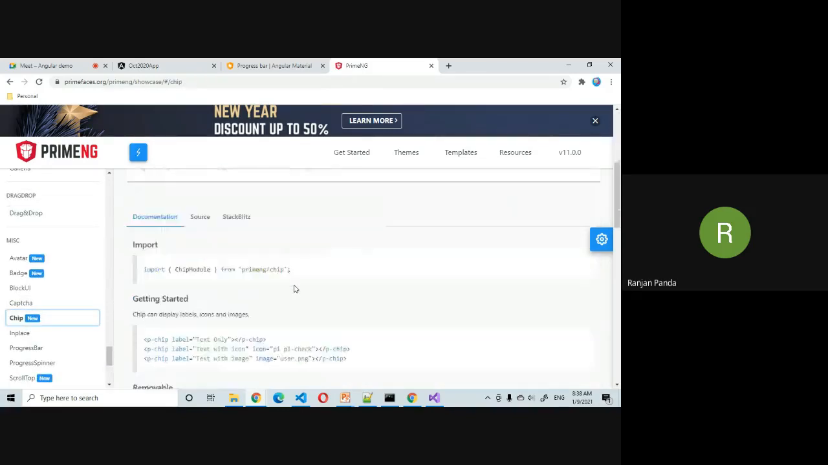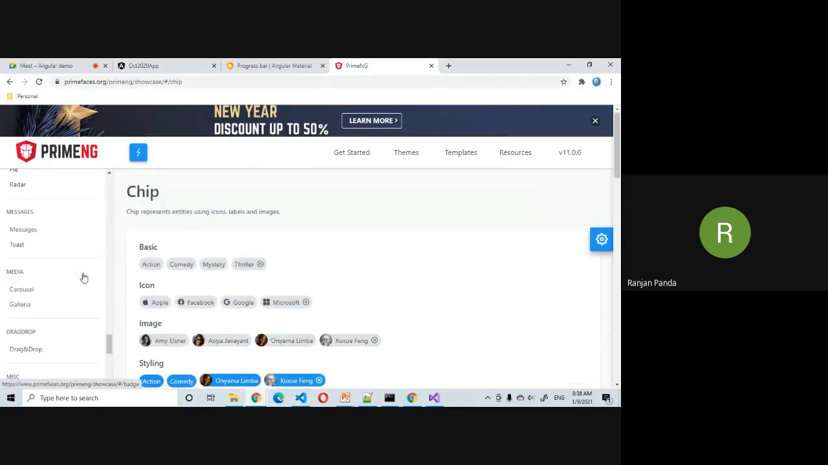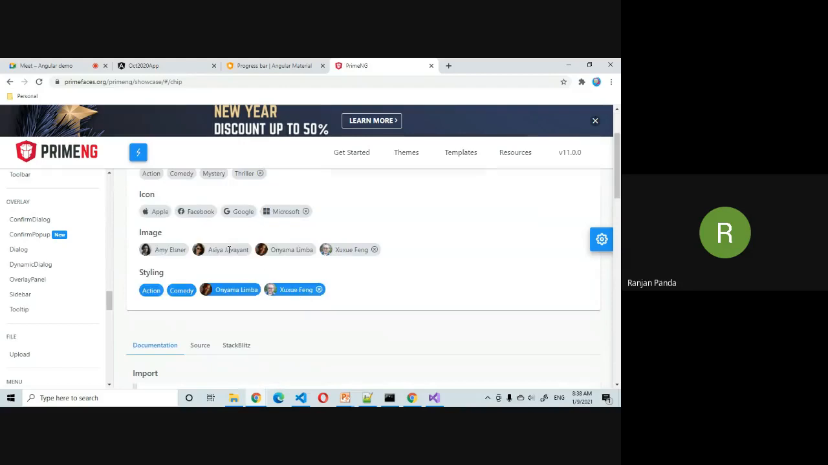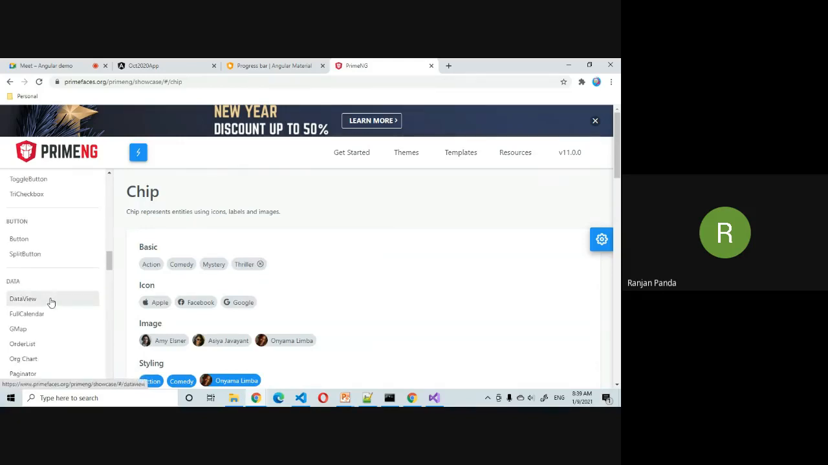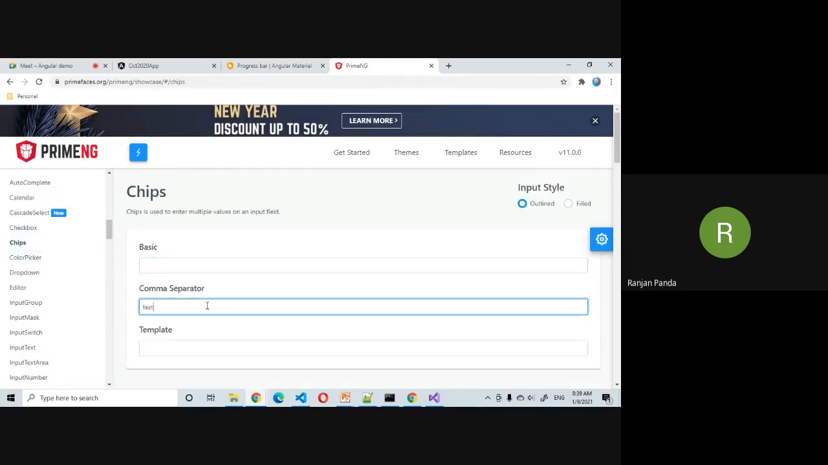Let's say this chips thing, and things like that. Why do we need to use UI libraries? Because if you want to implement this on your own, it is going to take a long time to implement it. It is not going to be that easy to implement. So that is the reason we use this kind of UI libraries.